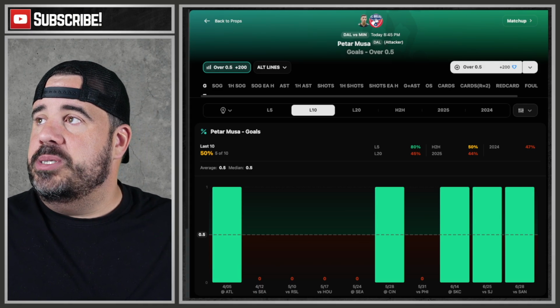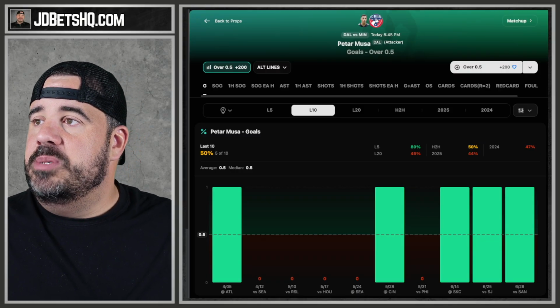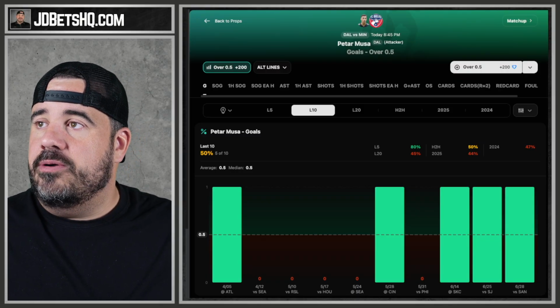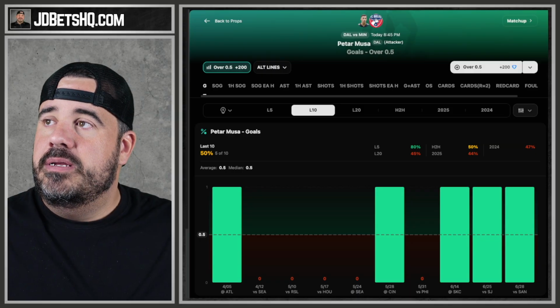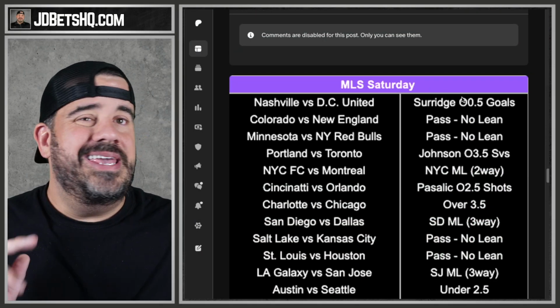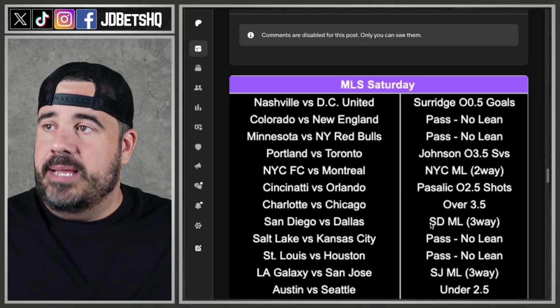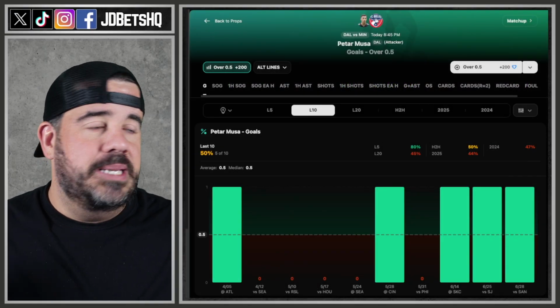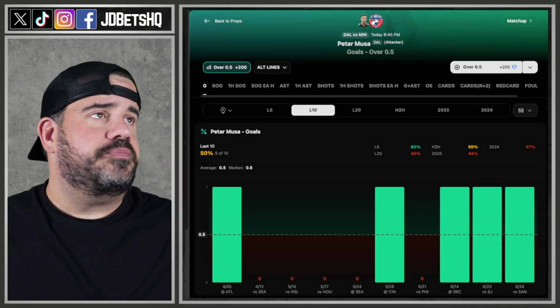Let me go find that sheet real quick since we got time. There's only 3 games. Let me scroll all the way back to when we last took soccer. I think it was Saturday. There it is, loaded up real quick. So yeah, I took Surge to get a goal. He hit that. I don't remember how half this went, but the main thing is I took Surge and it hit. Good stuff. So we're not going to take Musa today.